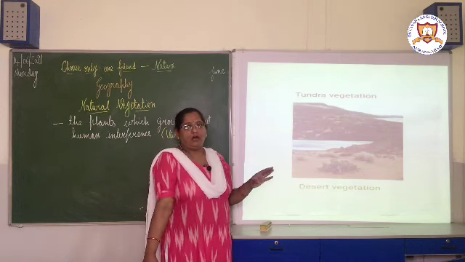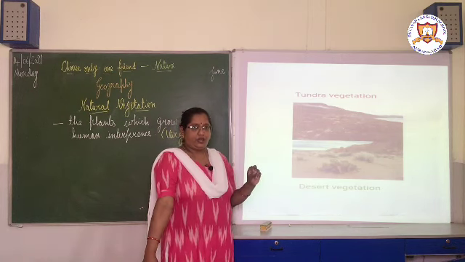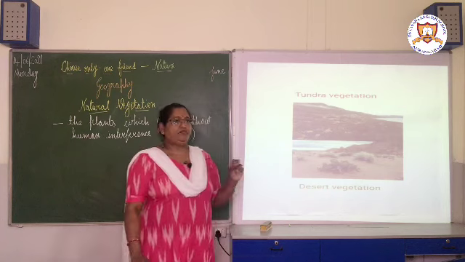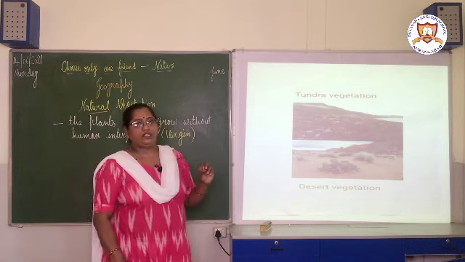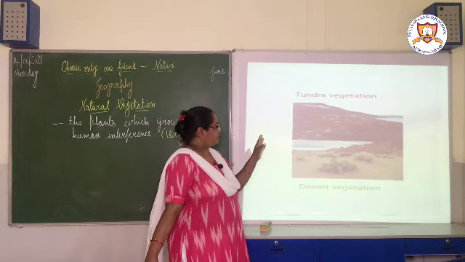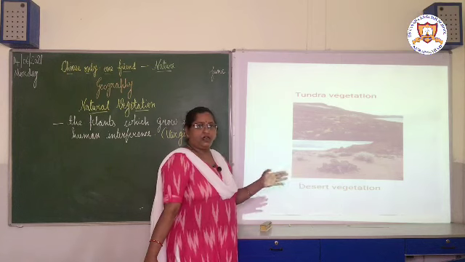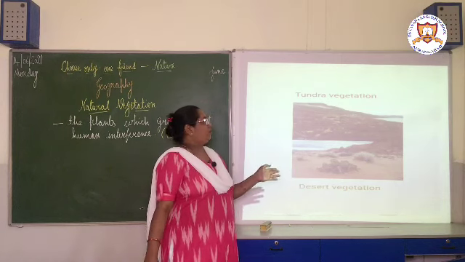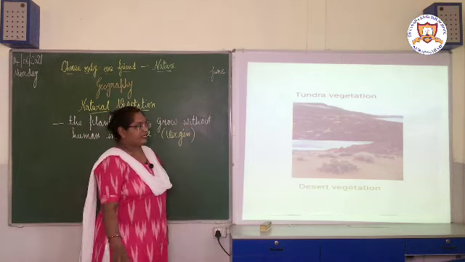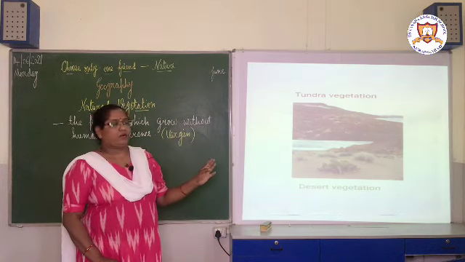Here only small, hard and thorny plants are found, and the leaves of those plants are mostly waxy. In this way, shrub vegetation is divided into two parts.